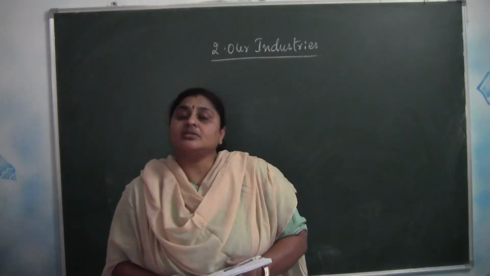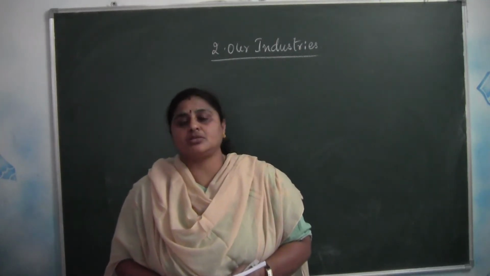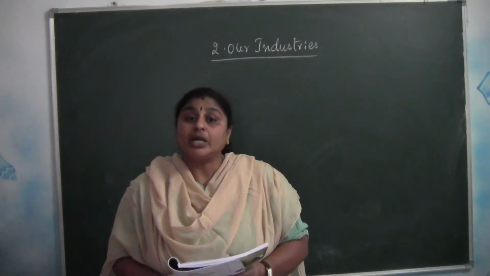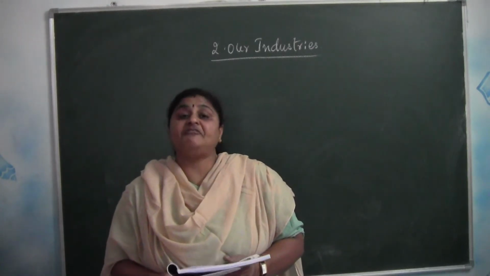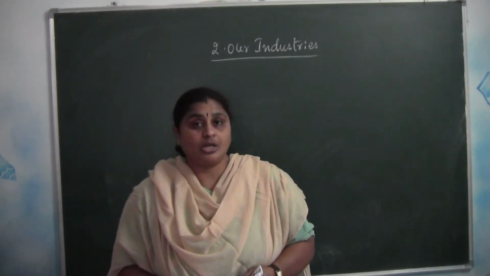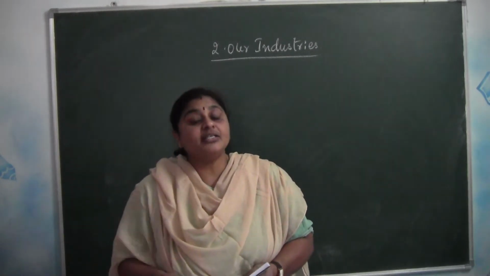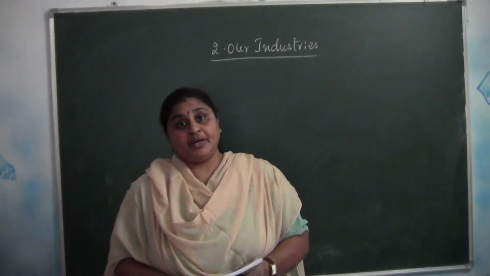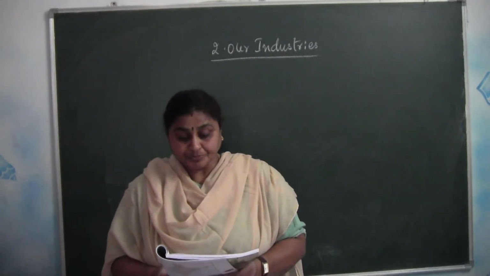Now, a few of the resources that we obtain from nature cannot be used directly. For example, wheat. Can we eat wheat directly, children? No. What are we doing? Wheat is being changed into flour, wheat flour, and you are preparing chapatis or whatever it is.